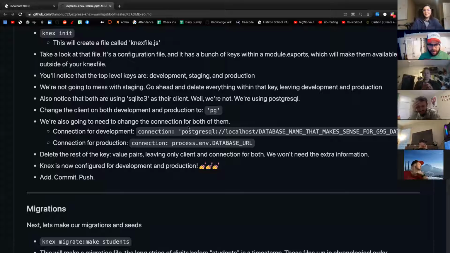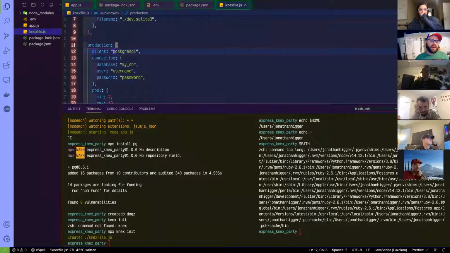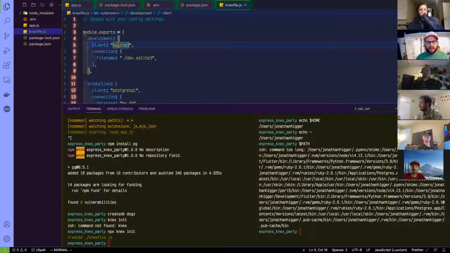All right, so next we have, cool. Go ahead and delete everything. Also notice that we are using SQLite3 as their client. Well, we're not. We're using PostgreSQL. Change the client on both development and production to PG. Feel like maybe this should be PostgreSQL and not PG. I'm going to do that first. Part of me also thinks that maybe we could just leave this as SQLite3 and see what happens.